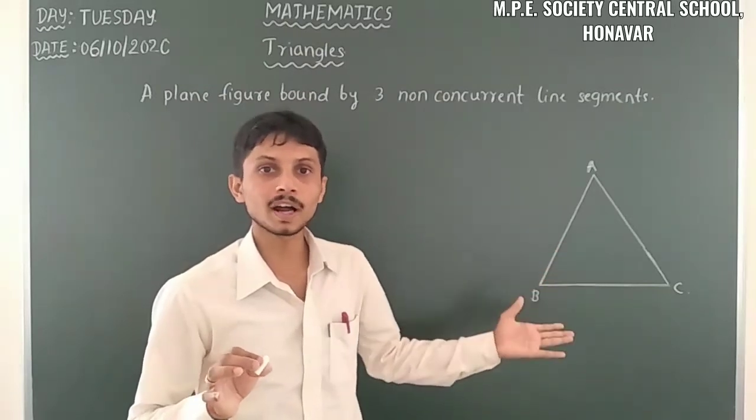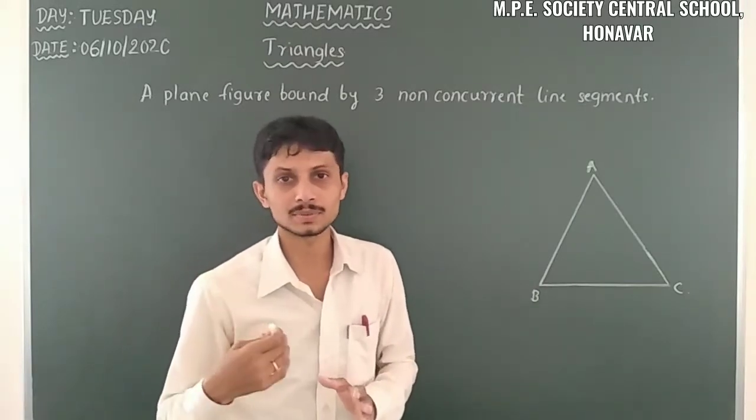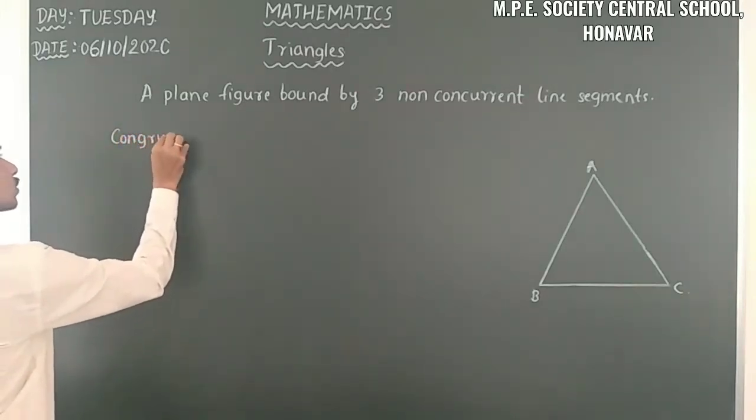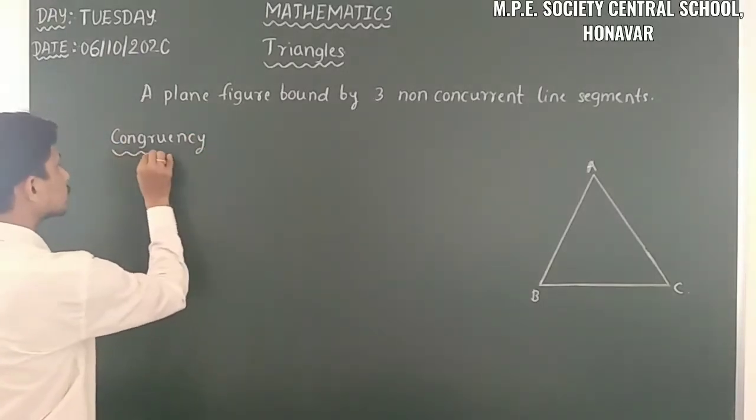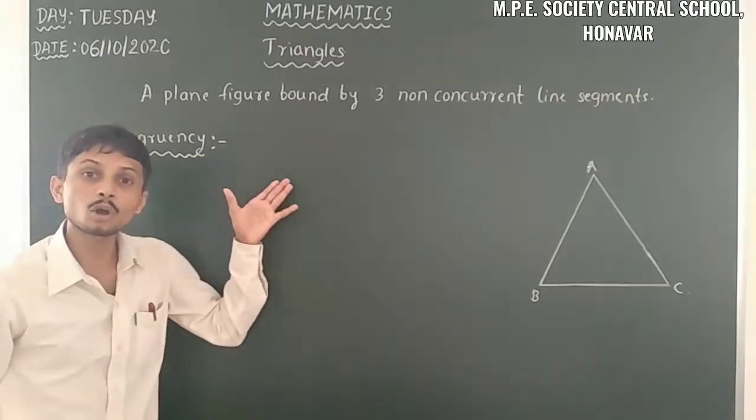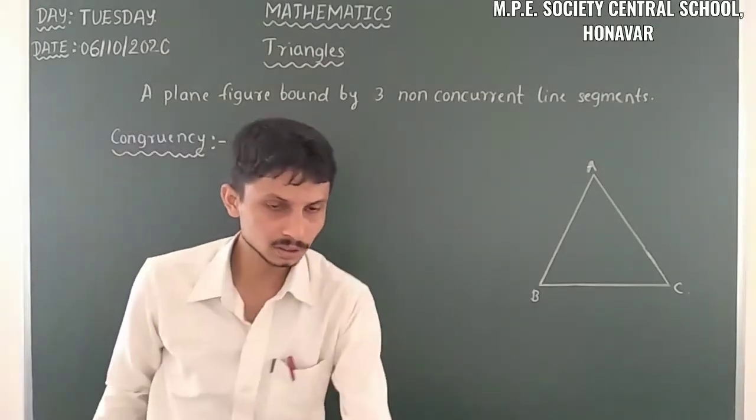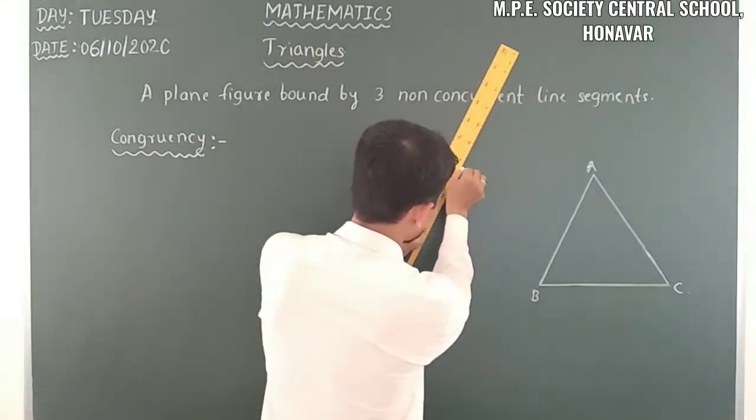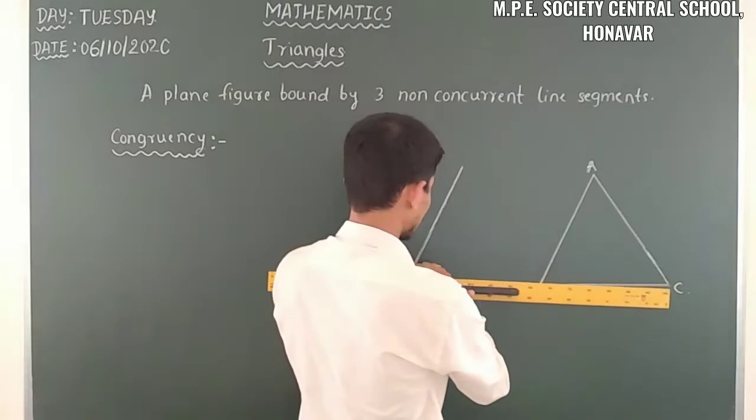So let us move on to the next part, that is congruency of triangles or congruency of any shapes. So congruency. It's a very important part of this chapter. Yes, so here we are talking about congruent figures. When we are taking congruent figures, I will take another triangle here.